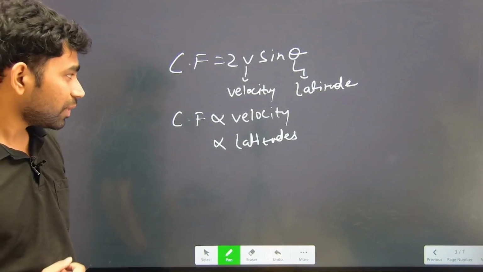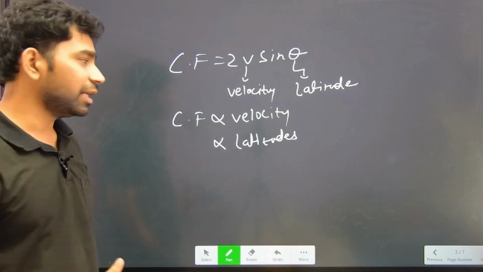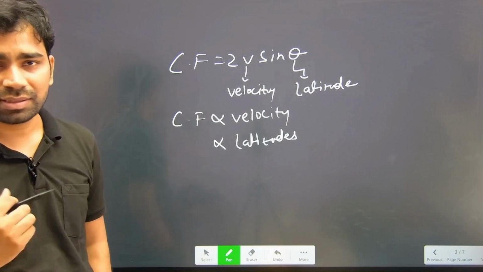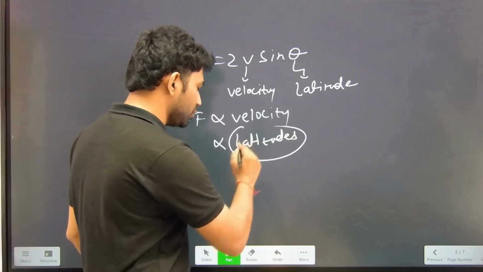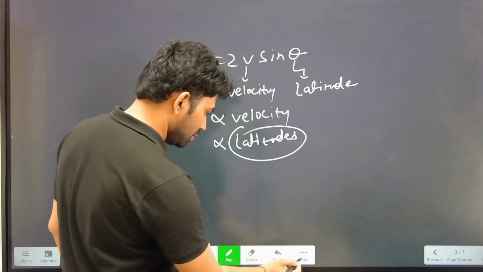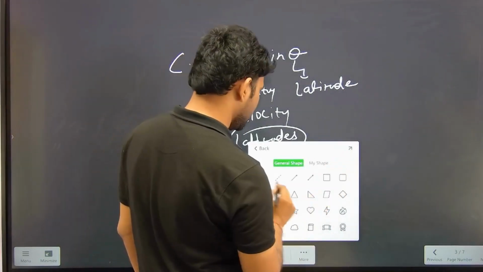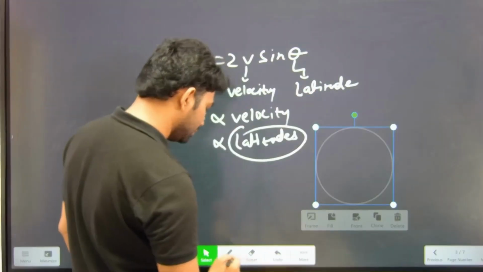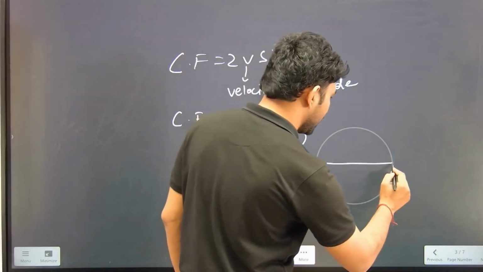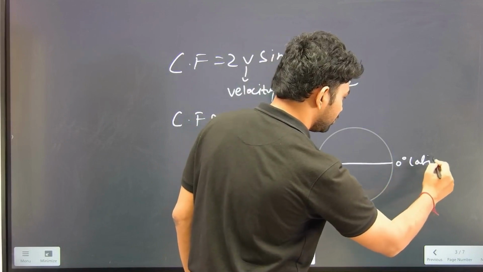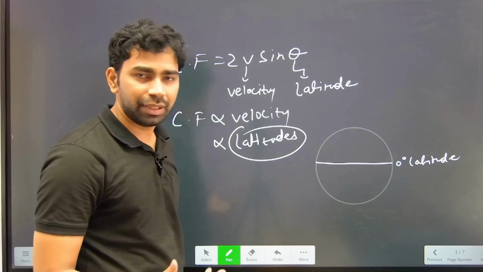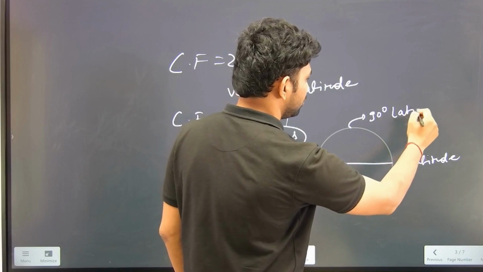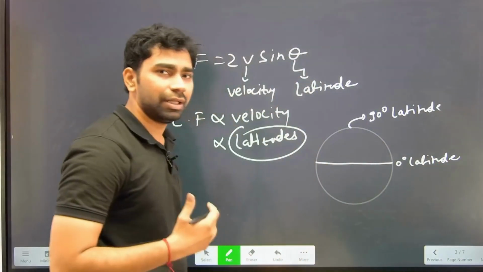Okay, now if the velocity of wind increases, it means Coriolis force also increases and there is more deflection in a wind, you can see. Now in the second quantity, suppose that this is the Earth and this is the 0 degree latitude and we call it equator, and this is the 90 degree latitude and this is the pole.